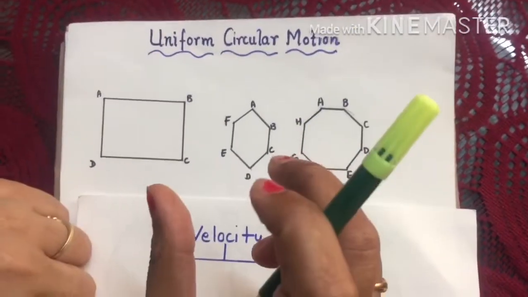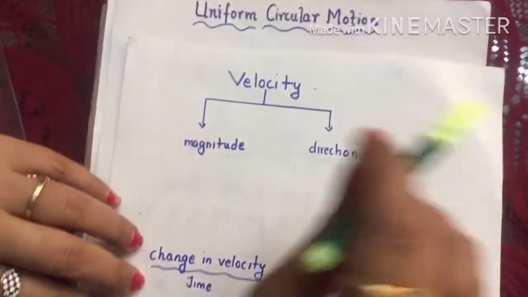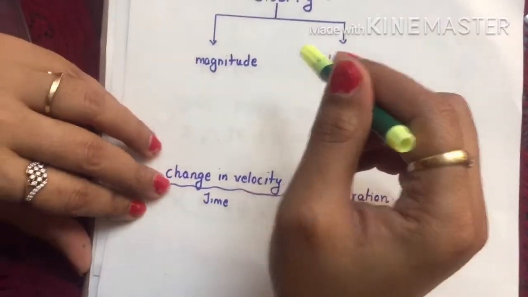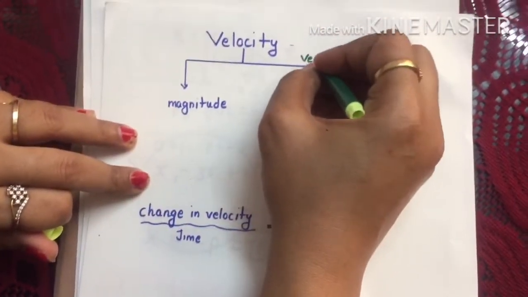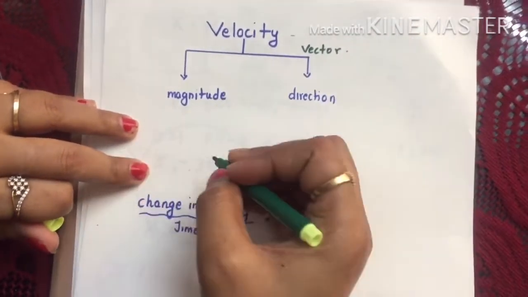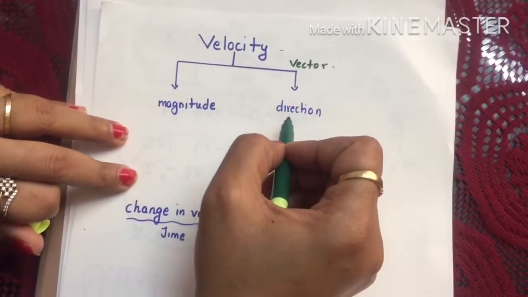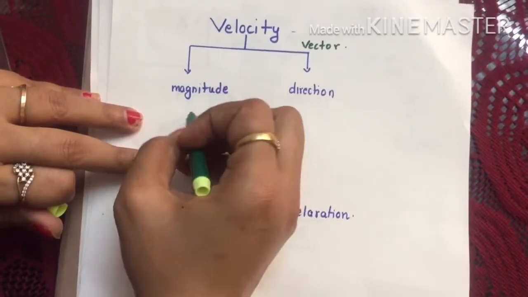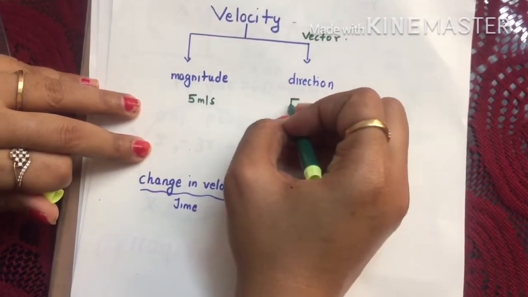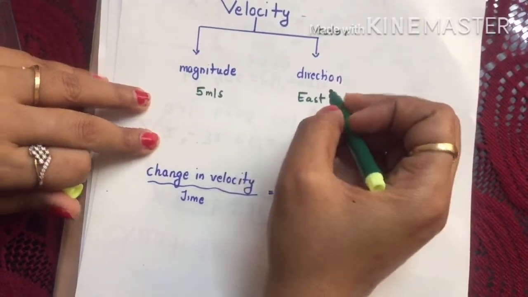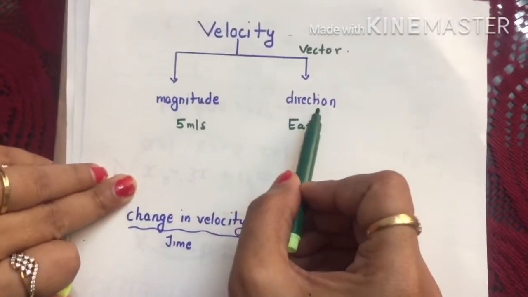Before I discuss circular motion, we have to quickly revise a very important thing: velocity is a vector quantity. A vector quantity has both magnitude and direction. For example, 5 meter per second is the magnitude and towards east is the direction. So velocity, being a vector quantity, has both magnitude and direction.